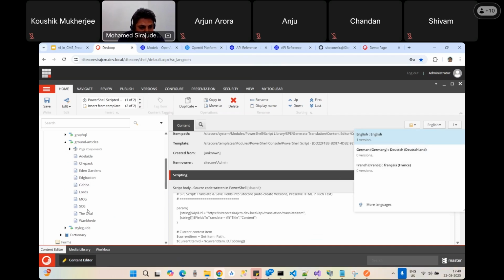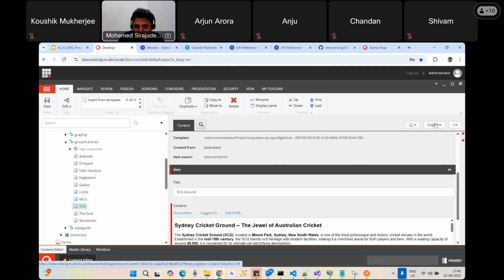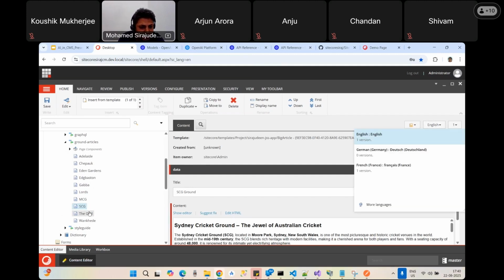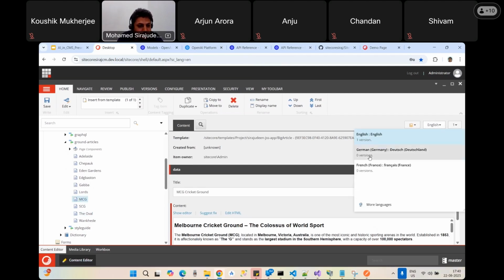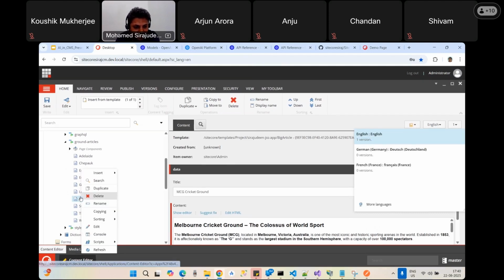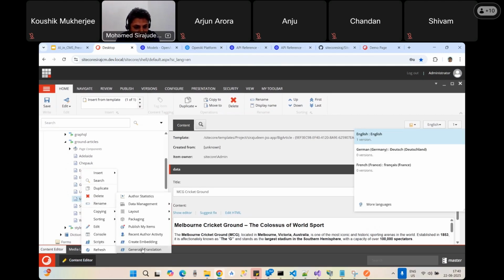Now, let's take another one, MCG. This MCG, Melbourne Cricket Ground, doesn't have the German version and the French version. So how do we generate them? I already created the script and stored it in the context menu script editor. Now I can go here in the scripts. We have the generate translations, which triggers the script. So I'm going to click this.